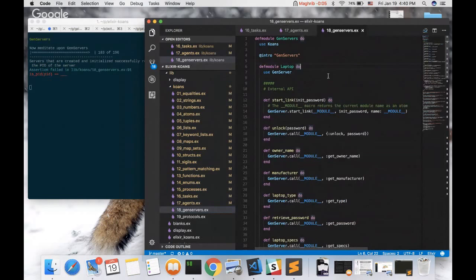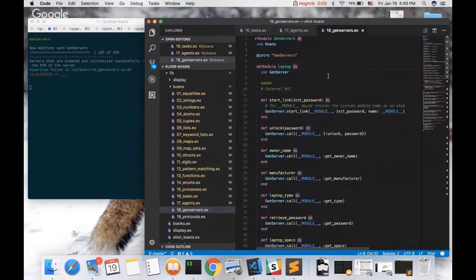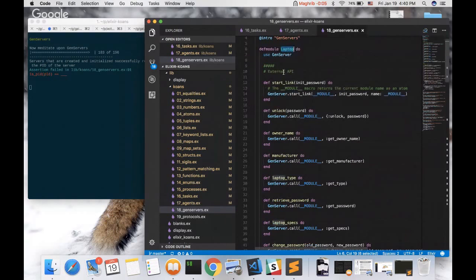I'm not sure. I don't know much yet about gen servers, but let's see. Here we define a module called laptop, and it has an external API, which is start link, and we give it an initial password, and it just calls GenServer start link.